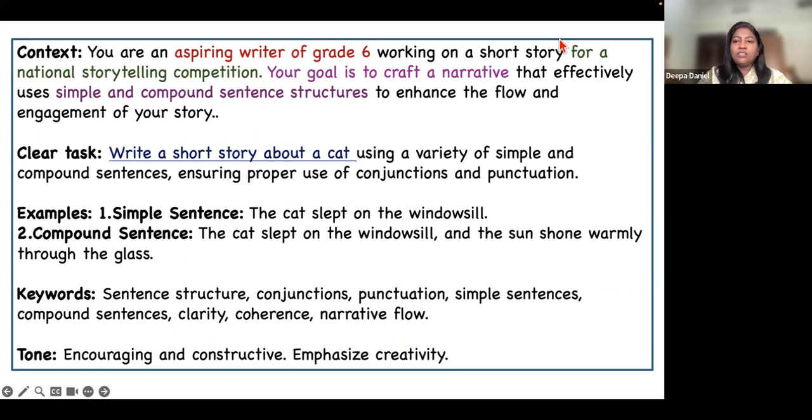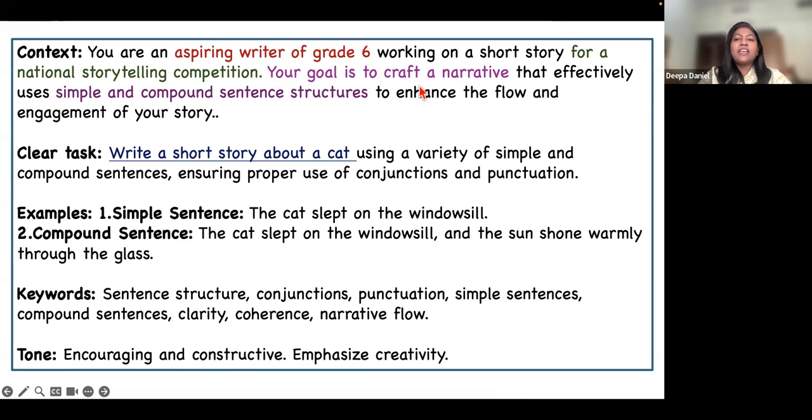So here is a short example. In the context, I can just say you are an aspiring writer of grade 6 working on a short story for a national storytelling competition. So I've given a little bit of background here. There is a national storytelling competition going on, and your persona is of a writer of class 6. And what is my aim or my goal?